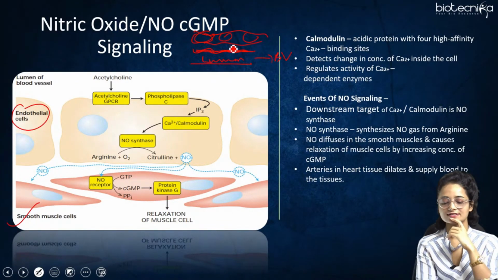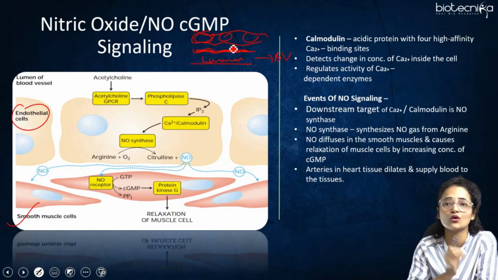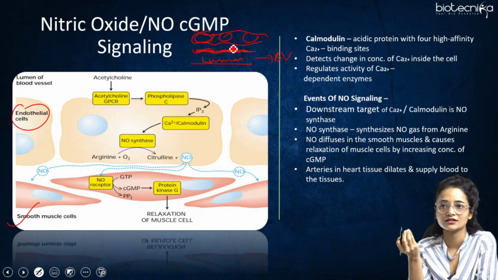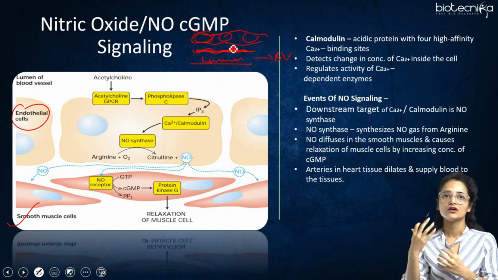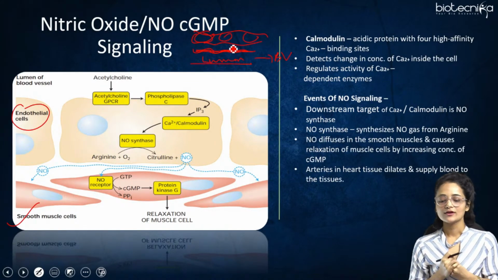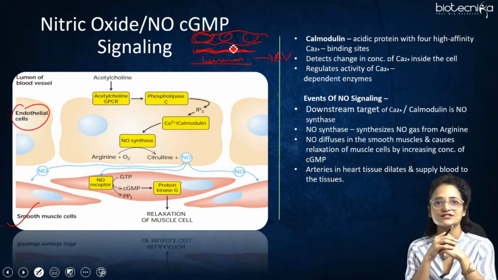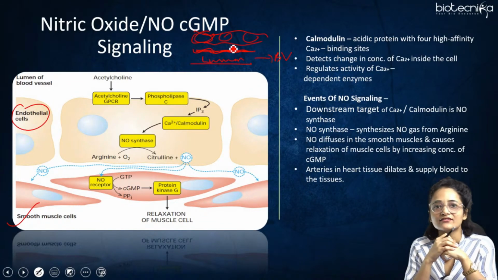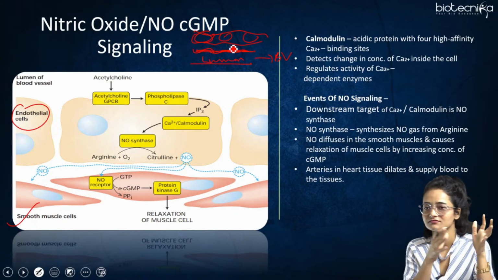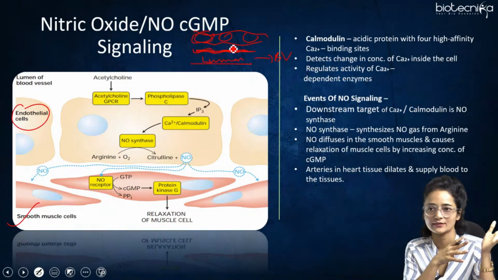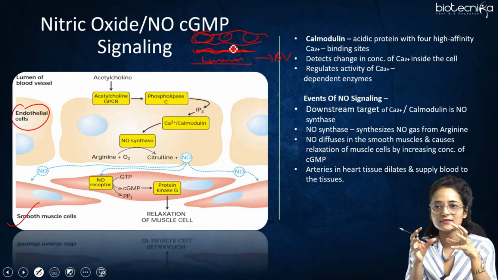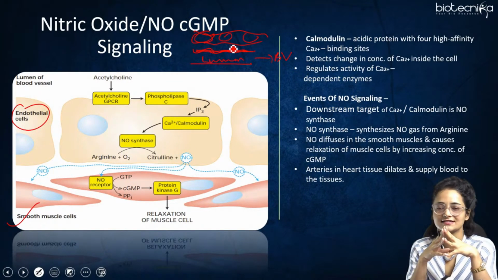So what happens here is, acetylcholine is the ligand here, the particular signal molecule. It binds to the acetylcholine GPCR, G protein coupled receptor, a particular kind of receptor for this type of ligand. Then what happens? After binding of acetylcholine to this GPCR, it leads to the activation of the phospholipase C, the effector molecule that we studied earlier. So phospholipase C plays a part here also, right? Phospholipase C, the effector molecule, gets activated.